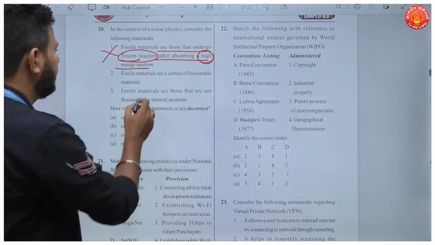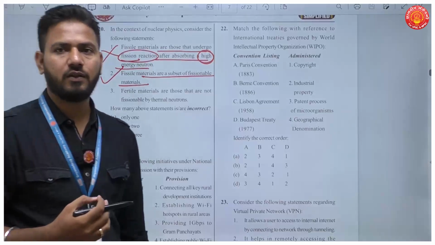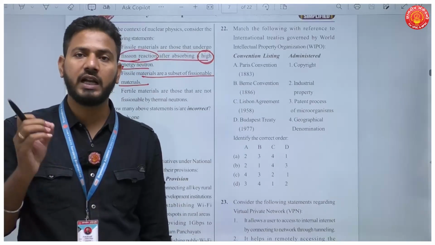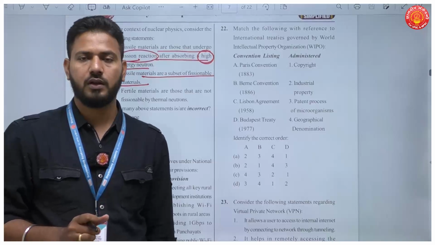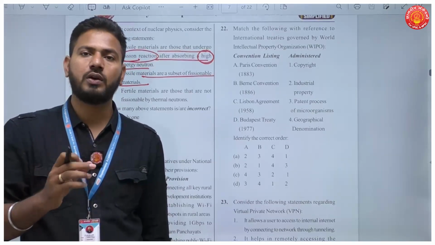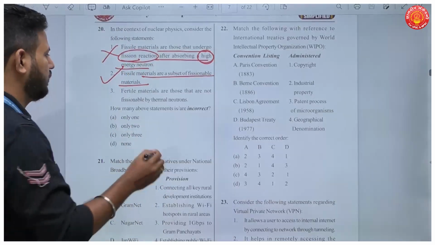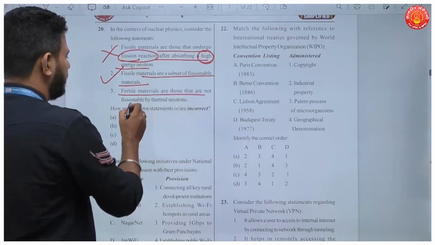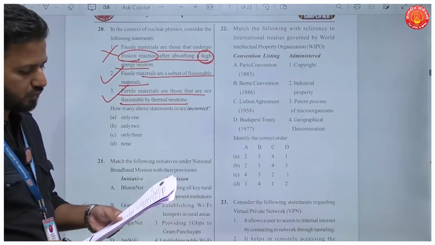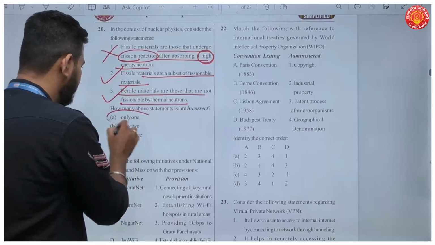Then, fissile materials are a subset of fissionable materials, right? What are fissile or fissionable materials? Those which can undergo breakdown when they're hit by a slow moving neutron. The opposite of fissile is fertile. Those materials which do not undergo fission are known as fertile materials. Now, fertile materials are those that are not fissionable by thermal neutrons. So this is also correct. Which of the following statements are incorrect? Only one statement here is incorrect.